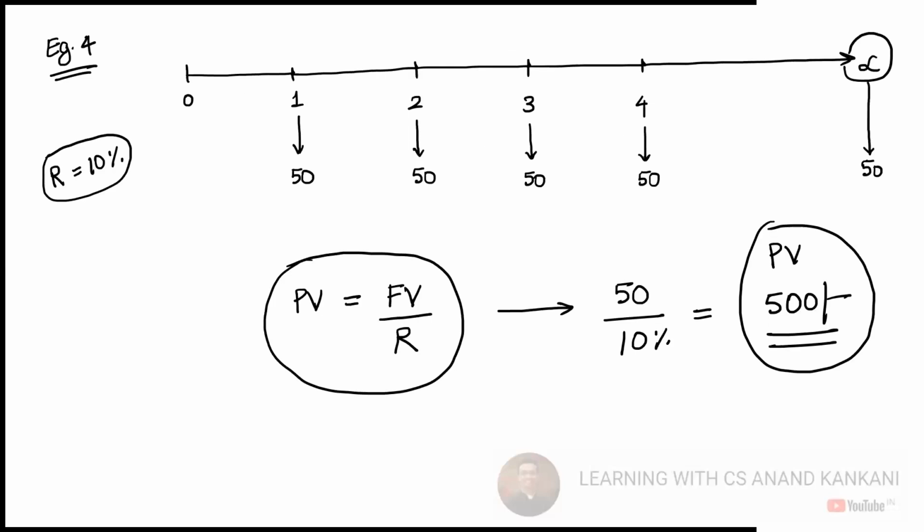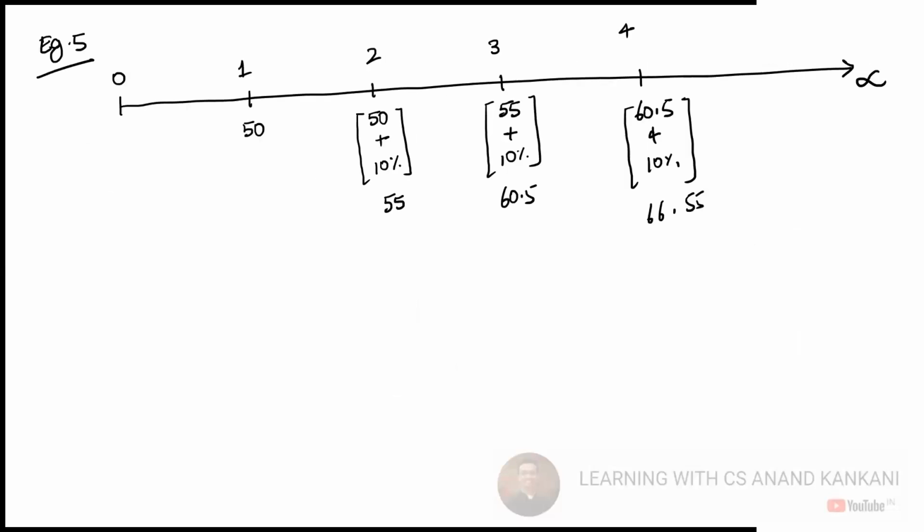In example 4, the amount was arising for infinite years, but the amount was constant. Here the amount is increasing every year, but the 10% is constant. The rate is constant. Every year you're going to get 10% extra.